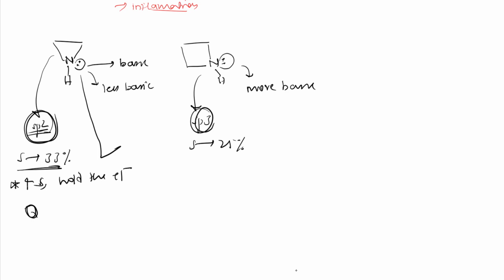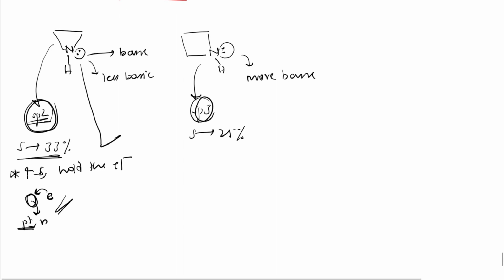In the nucleus we have protons and neutrons. Protons are positively charged. So greater s character means the electrons are nearer to the nucleus, so the attraction will be more, so they can hold these electrons more firmly. So these are less basic compared to the four-membered ring with the same nitrogen. I'm not comparing other ones like oxygen or sulfur, just comparing between nitrogen compounds. So these things you need to remember.